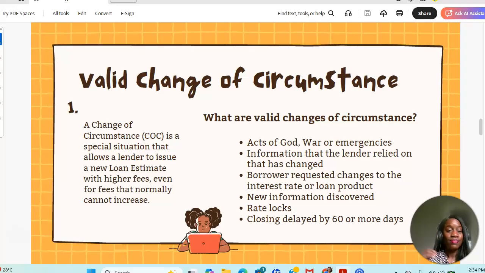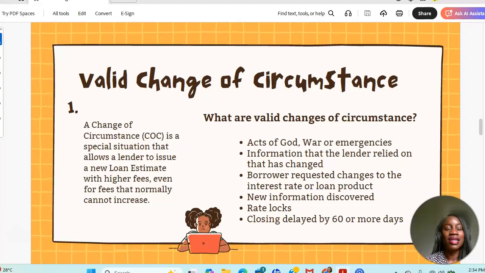All right. So there are times when you will have what is called a change of circumstance, right? So something happens between the time that the loan estimate was initially disclosed and the time for the CD to be disclosed. Things can change, all right?